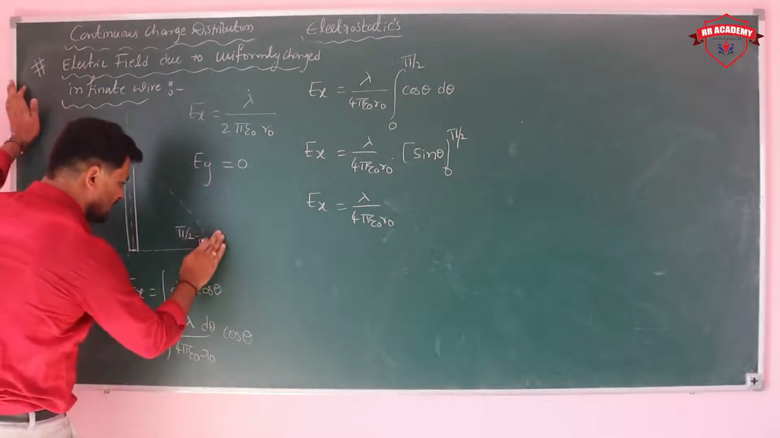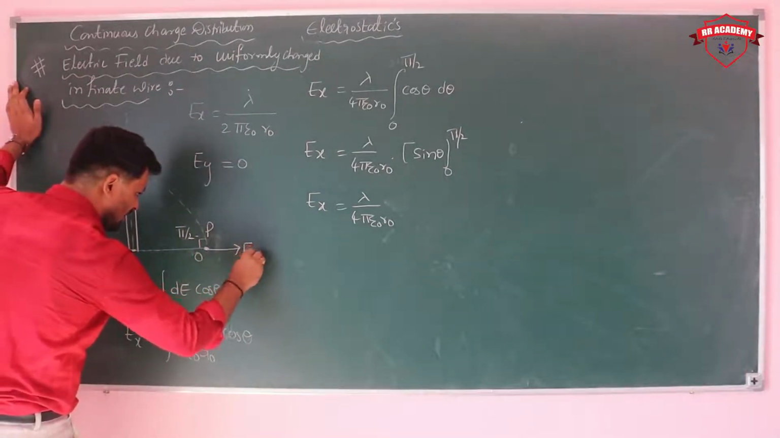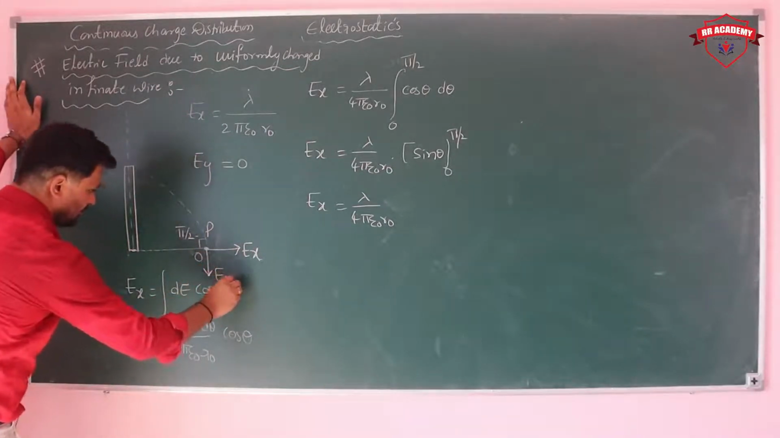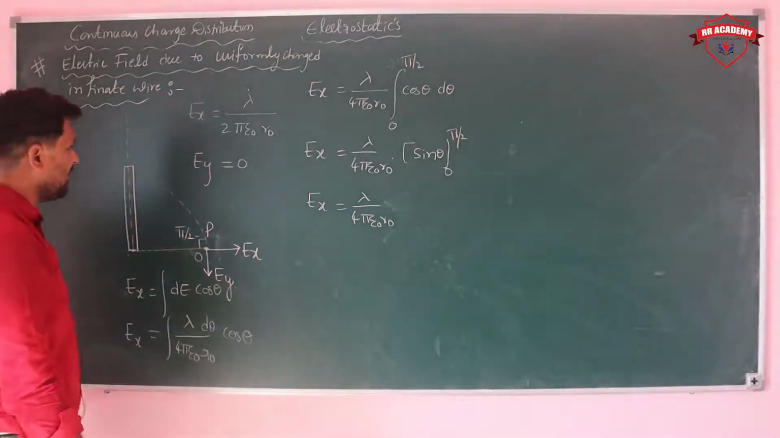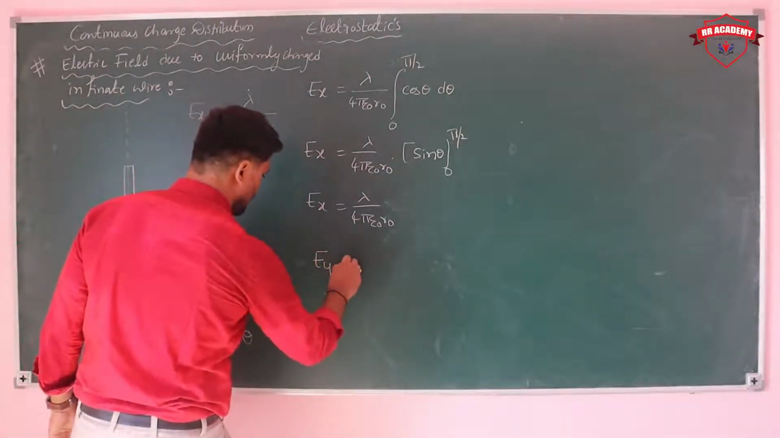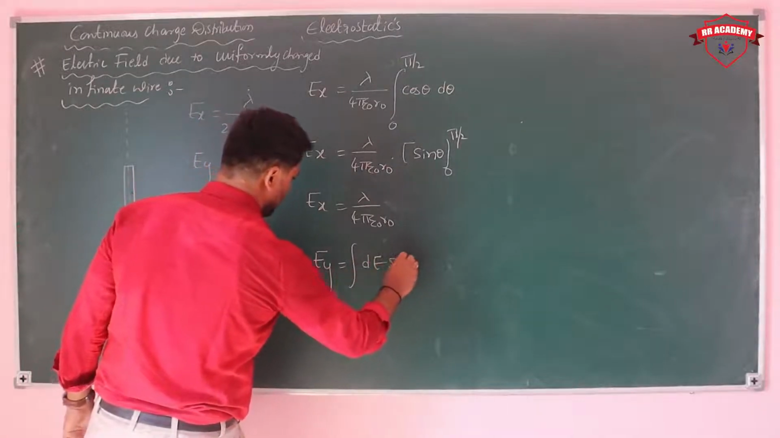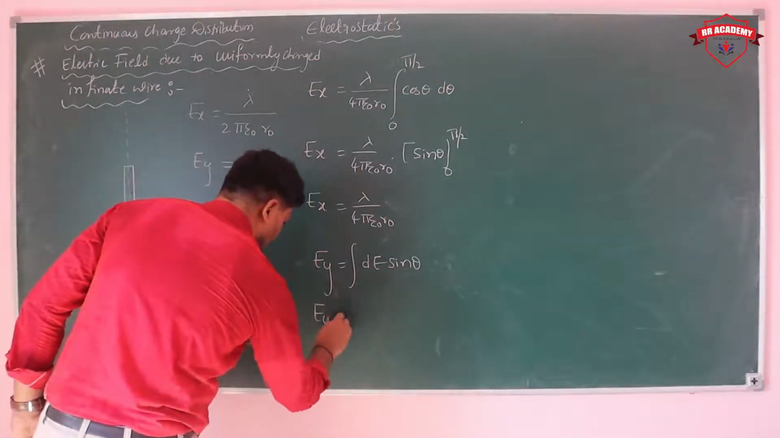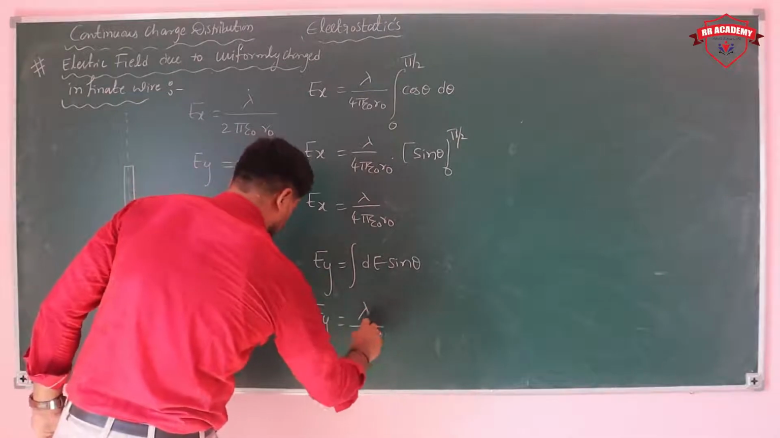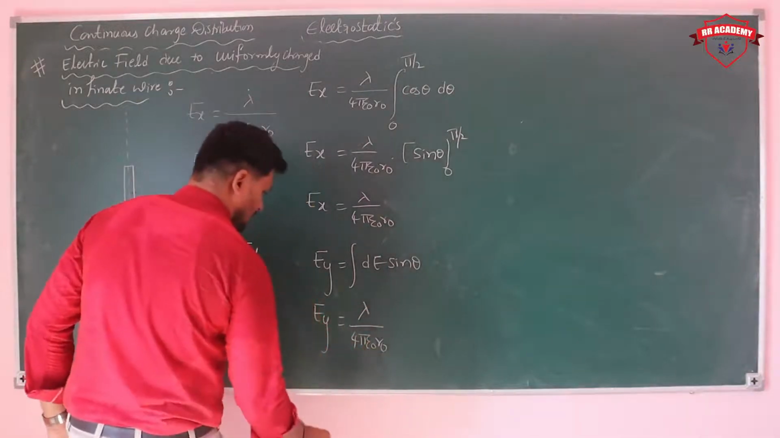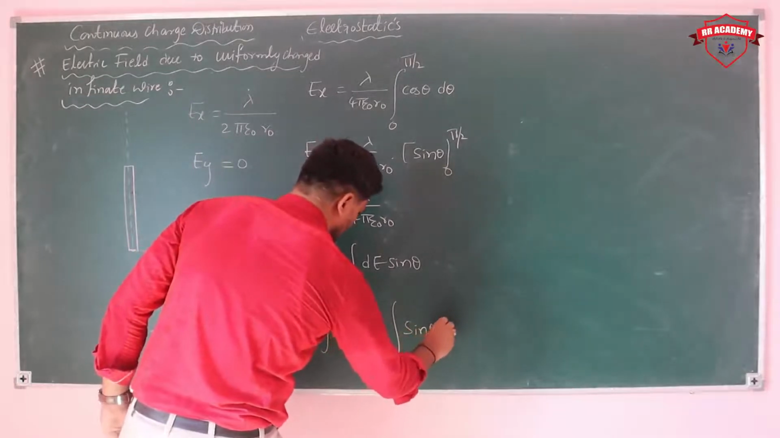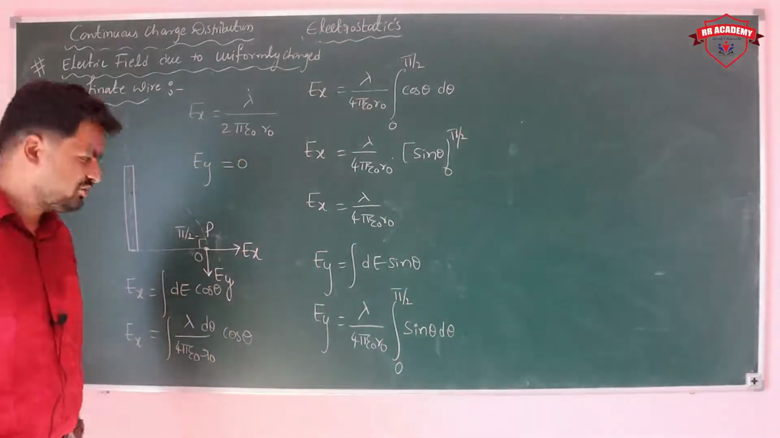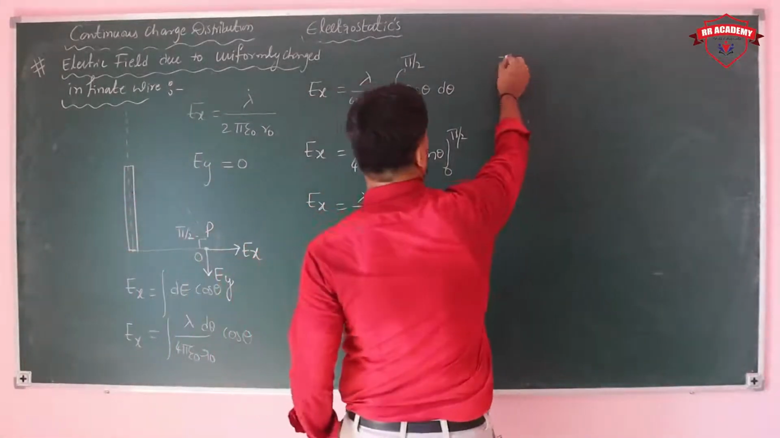In which direction does Ex act? This is the direction of the Ex, and this is the direction of the Ey. Then try to get the value of Ey. Ey is equal to integral dE sin theta. So Ey is equal to integral of dE, whose value is lambda by 4 pi epsilon naught r naught, integral sin theta d theta. Limits again 0 to pi by 2.